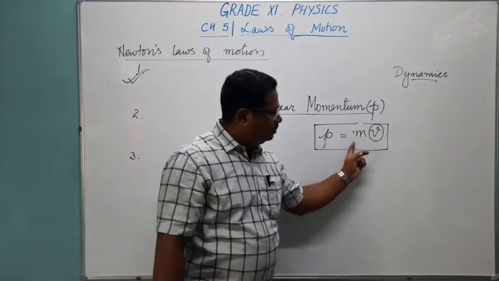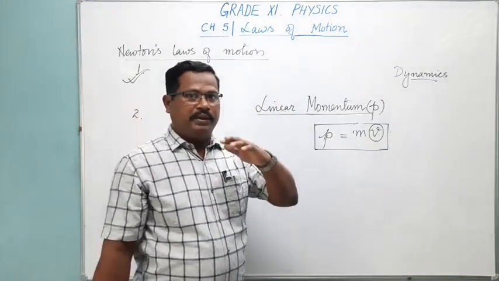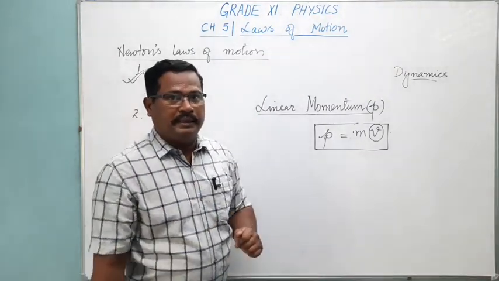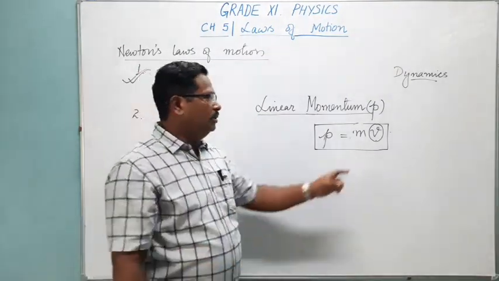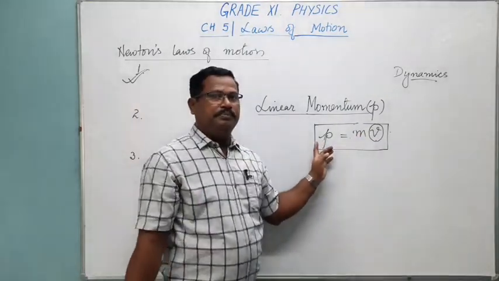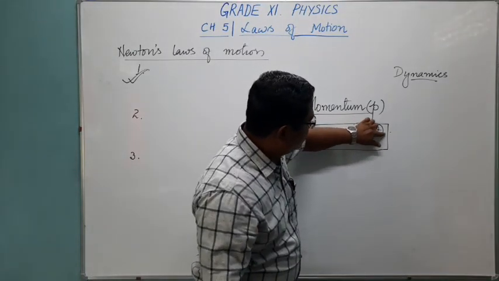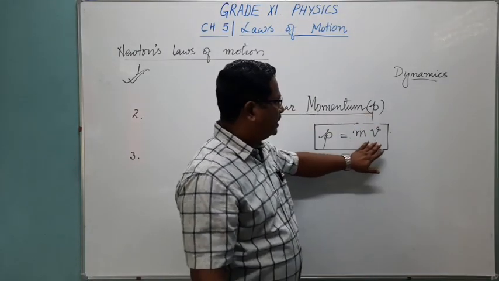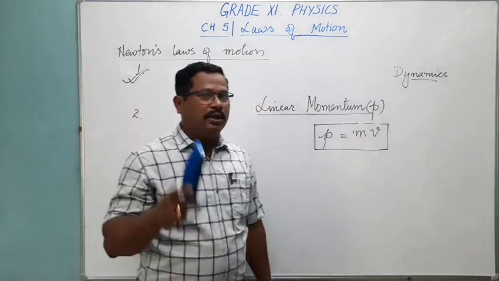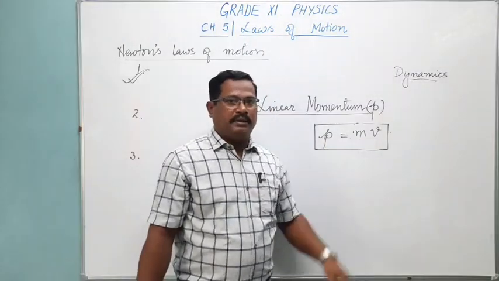So out of these two, one you have to keep constant. Constant means you keep it the same, and then you check the velocity, whose velocity is more and whose is less. If velocity is more, momentum will be more. If velocity is less, momentum will be less. And if velocity is kept constant and mass is changing, then you have to see whose mass is more. And if mass is less, momentum will be less.